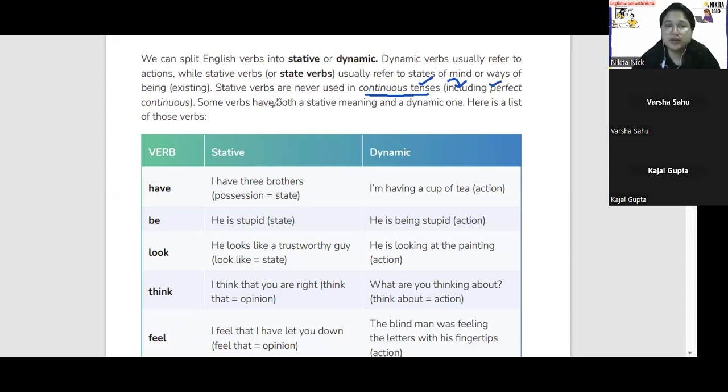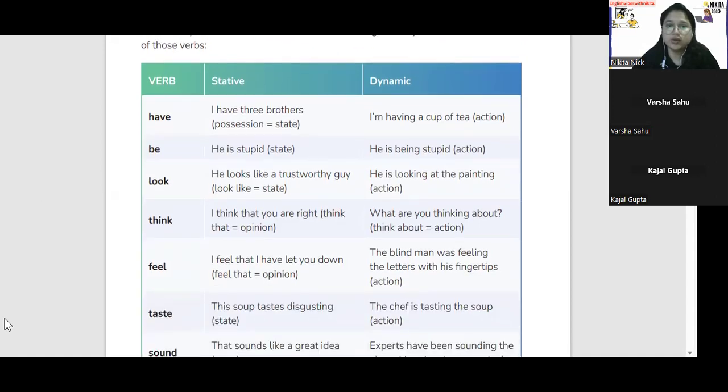And another thing is that there are both stative and dynamic verbs. So there are some verbs, कुछ verbs ऐसे हैं जो दोनों में common हैं, उसको हम stative भी बोल सकते हैं, उसको हम dynamic भी बोल सकते हैं. तो वो दोनों होंगे, कॉमन होंगे. Okay.